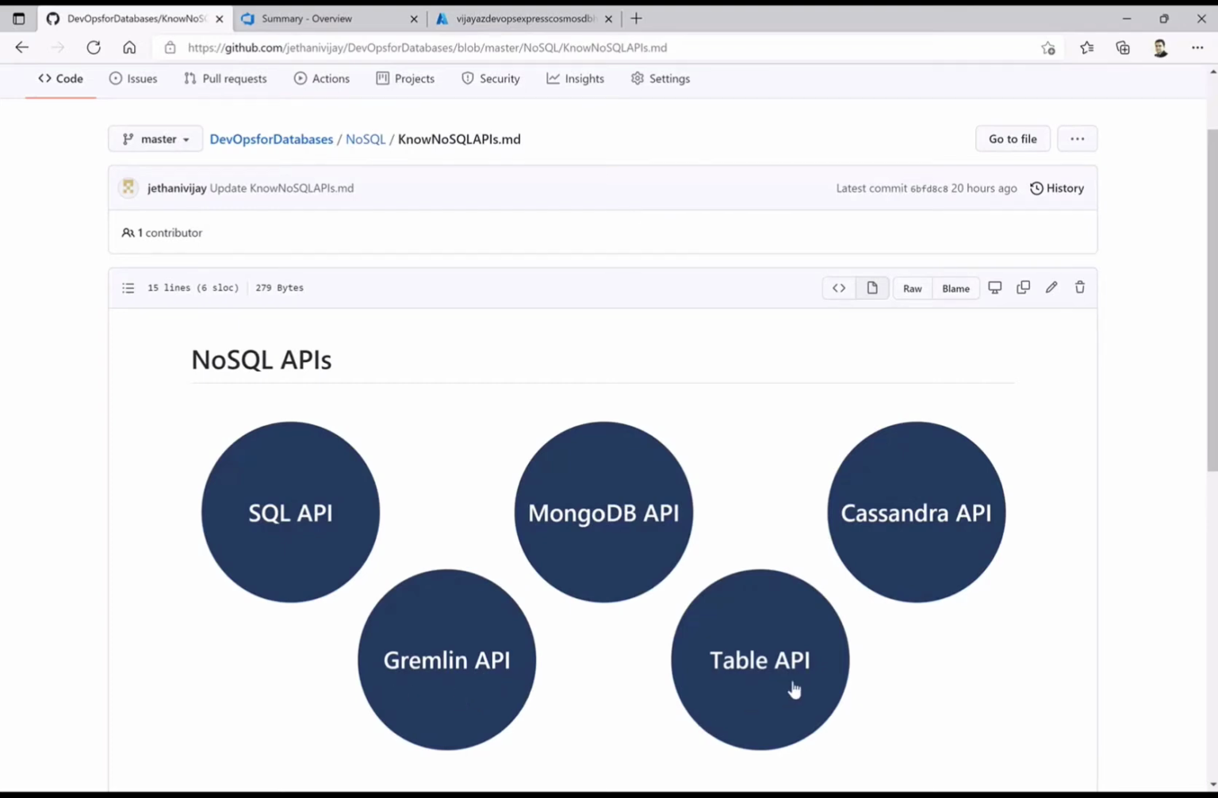The last is the Table API. This is something to do with Azure Table storage. This is again semi-structured, which means you have rows and columns, but the columns may vary depending upon what kind of data you are storing. So again, all of these APIs are on semi-structured data. Depending upon your needs, we will come to know exactly which API you will choose over another as we move ahead.